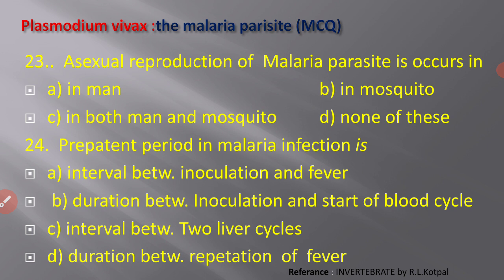Next one, asexual reproduction of malaria parasite occurs in. The malaria parasite follows asexual and sexual reproduction. This parasite completes its asexual reproduction in one host and sexual reproduction in another host. So asexual reproduction of malaria parasites occurs in which animal? A, in man, B, in mosquito, C, in both man and mosquito, and D, none of these. Asexual reproduction of malaria parasites takes place in man, which is also called the multiplication stage.